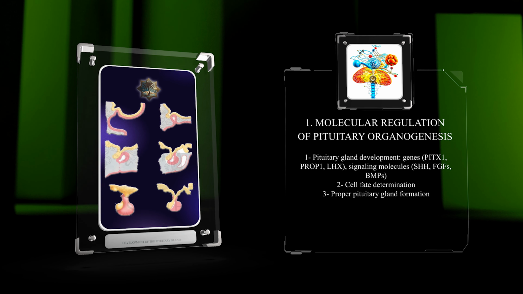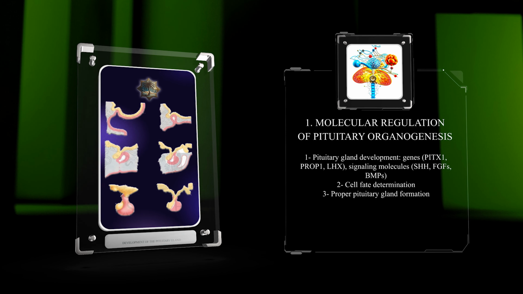During the formation of Rathke's pouch, a precursor structure for the anterior pituitary gland, several complex cellular events occur. These include invagination, expansion, and remodeling. Signaling molecules like BMPs and FGFs and transcription factors like OTX2 and LHX3 are instrumental in this process.